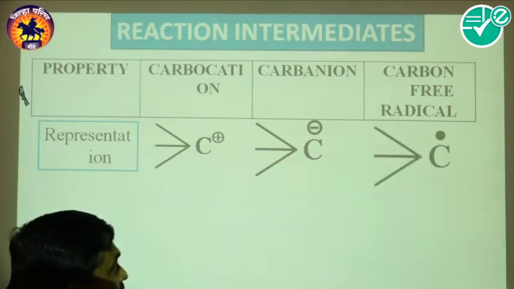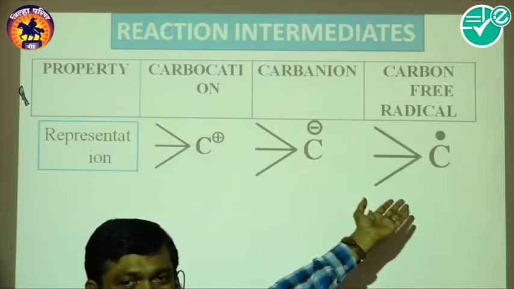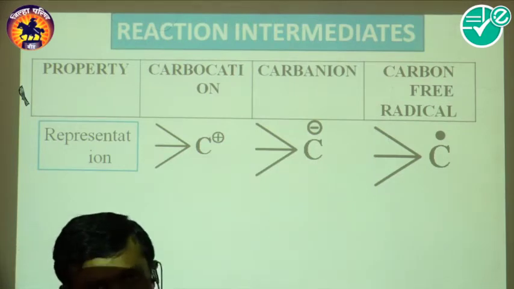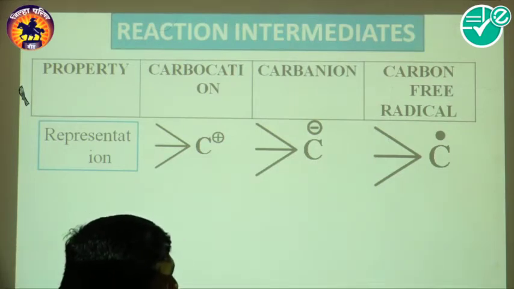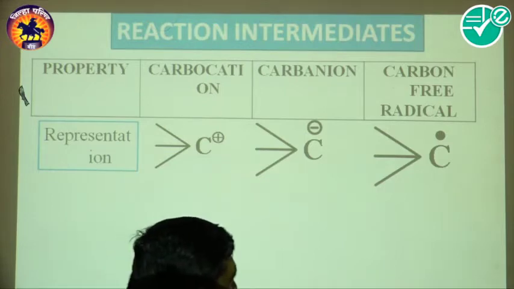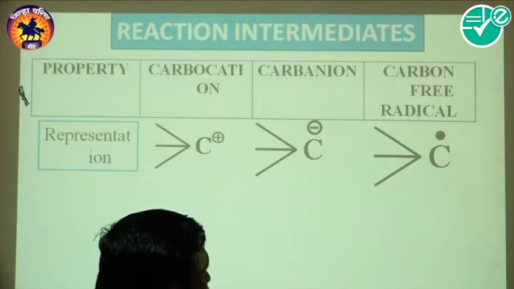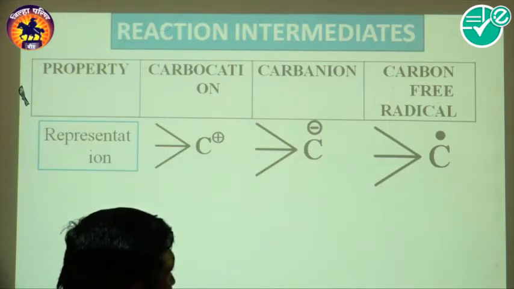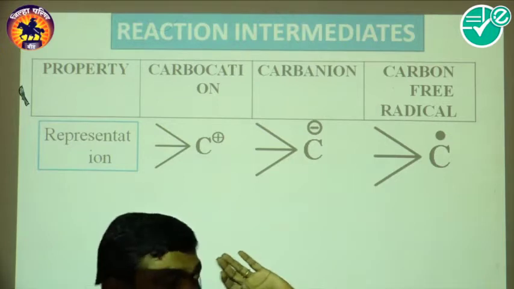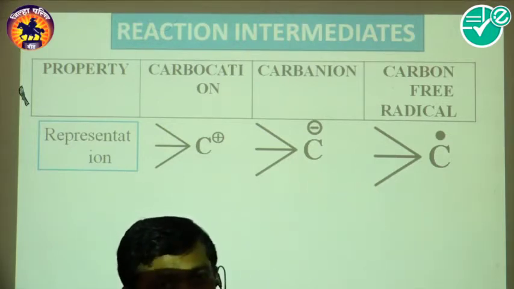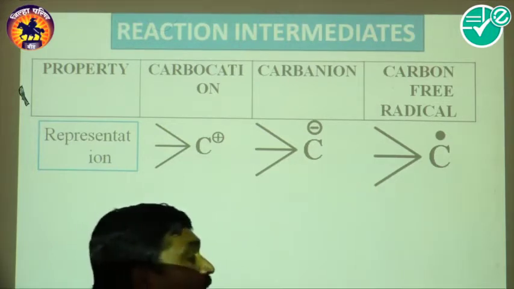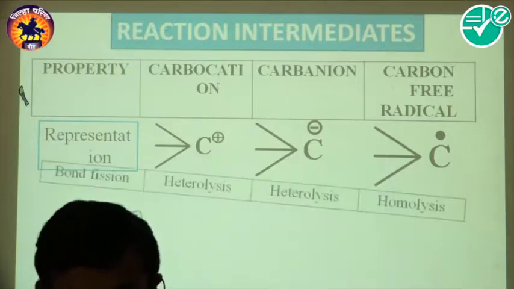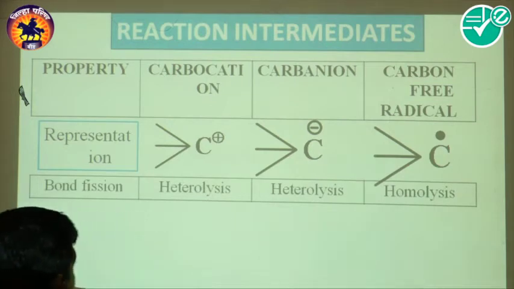Now, also consider the carbon free radical, which is formed by homolytic bond fission in the presence of peroxide, UV light, very high temperature or electricity. So by homolytic bond fission the free radical is formed. This is a representation of that, where there are 7 electrons, which is also an electron deficient species.